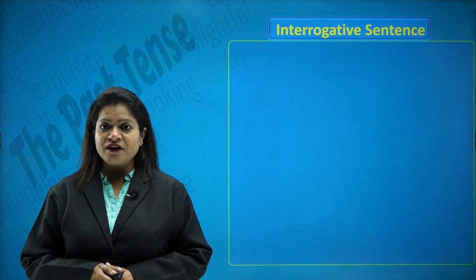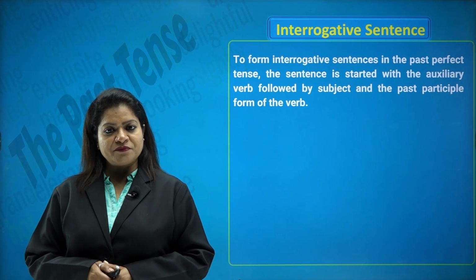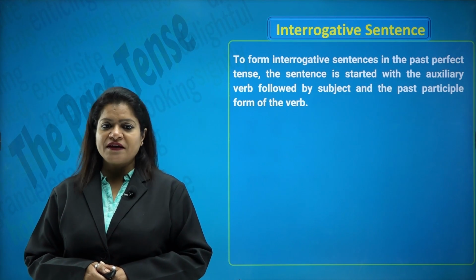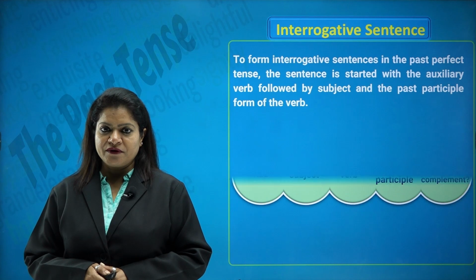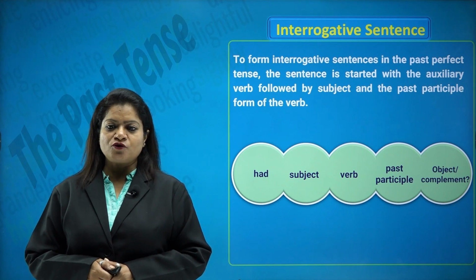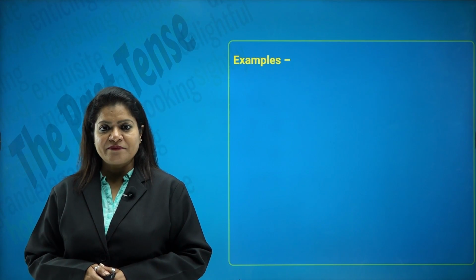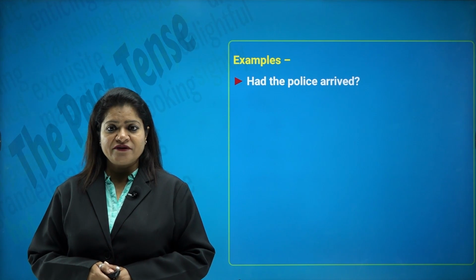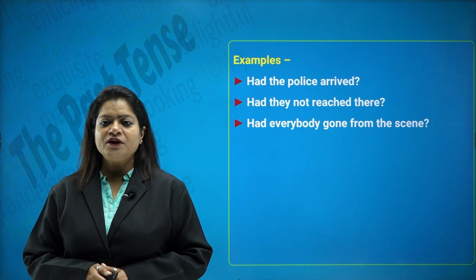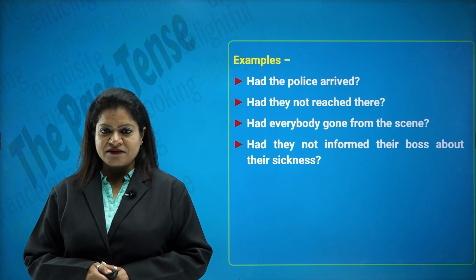How do we make the interrogative sentences here? To form an interrogative sentence in the past perfect tense, the sentence is started with the auxiliary verb followed by the subject and then the past participle form of the verb. So had plus subject plus verb plus the past participle and the object or the complement and the question mark. For example, had the police arrived? Had they not reached there? Had everybody gone from the scene? Had they not informed their boss about their sickness?